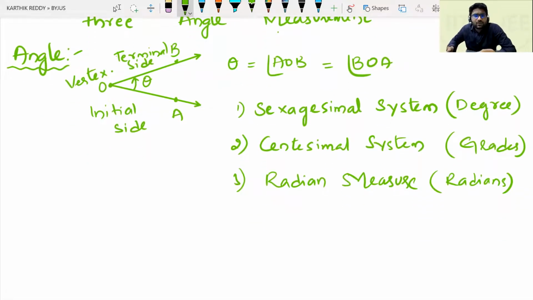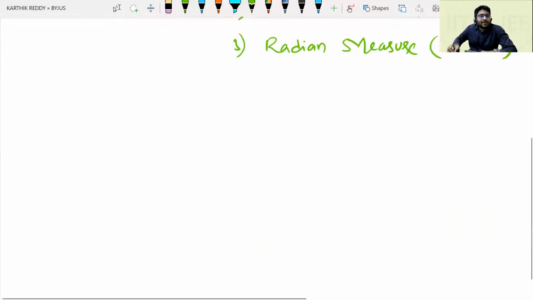Coming to the main view, generally, we'll be considering a right angle triangle. In that particular right angle triangle, we'll be considering one particular angle as theta other than 90 degrees. Then we say opposite side, adjacent. Instead of that, the actual definition of trigonometry, I would like to explain.